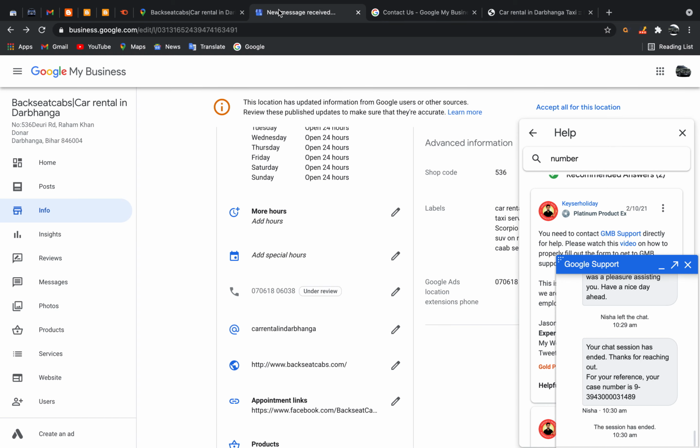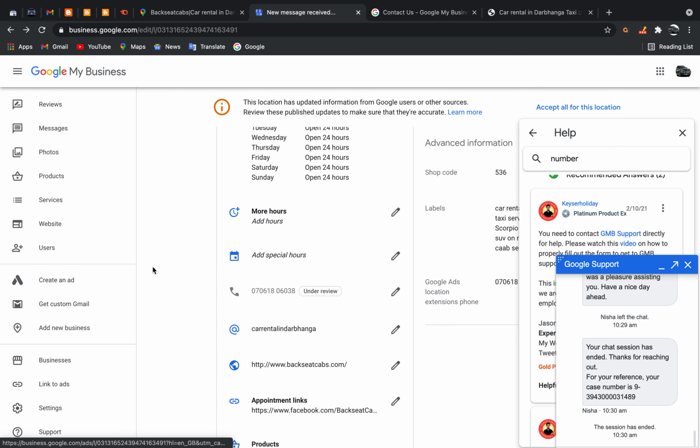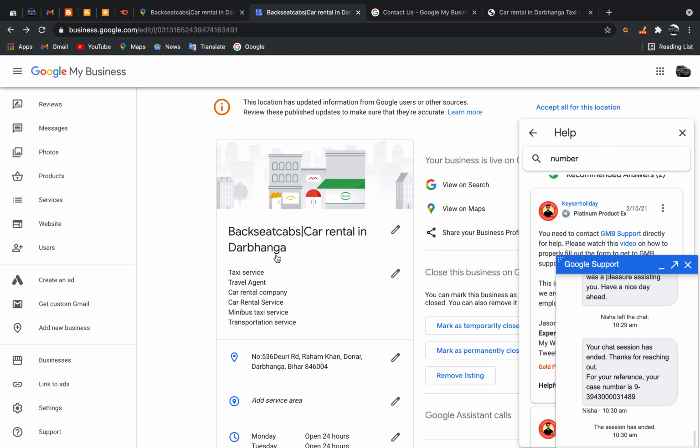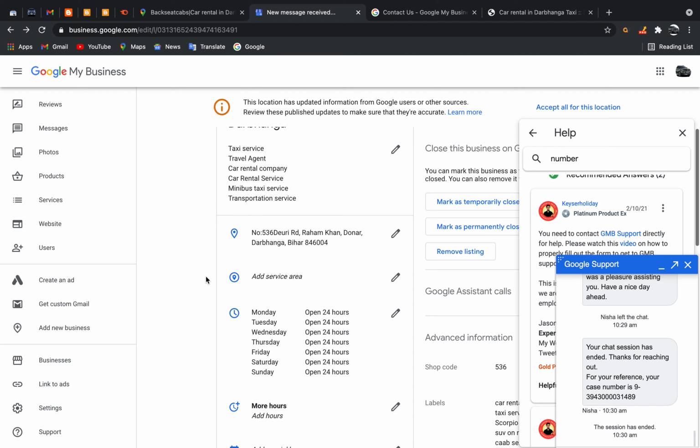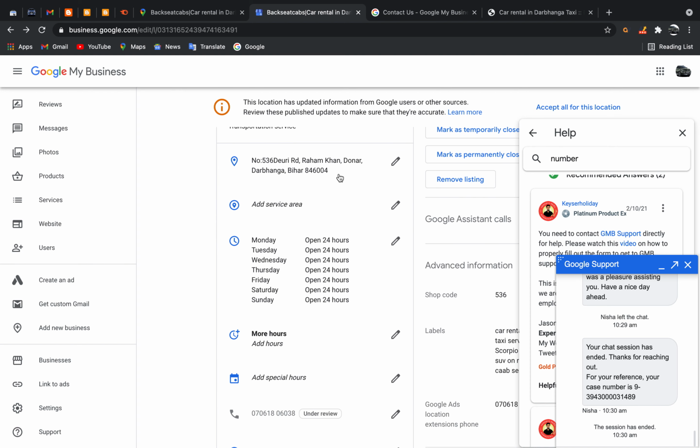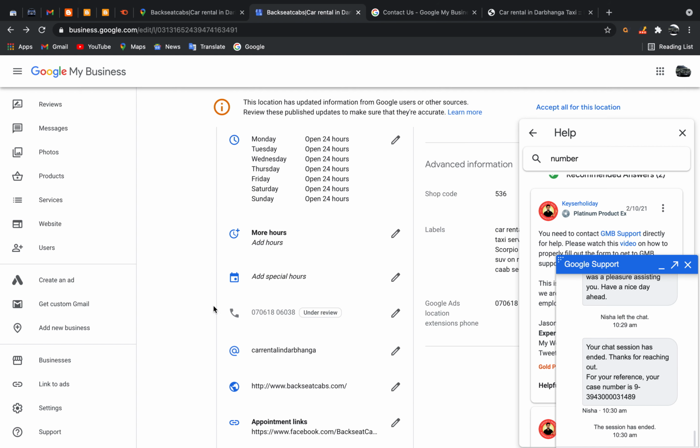You will have an option over here. First of all, you need to have the same business address which you have on your visiting card or on your signboard. Everywhere it should be the same. The name, address and phone number, which is called NAP, should be the same for each and every reference.